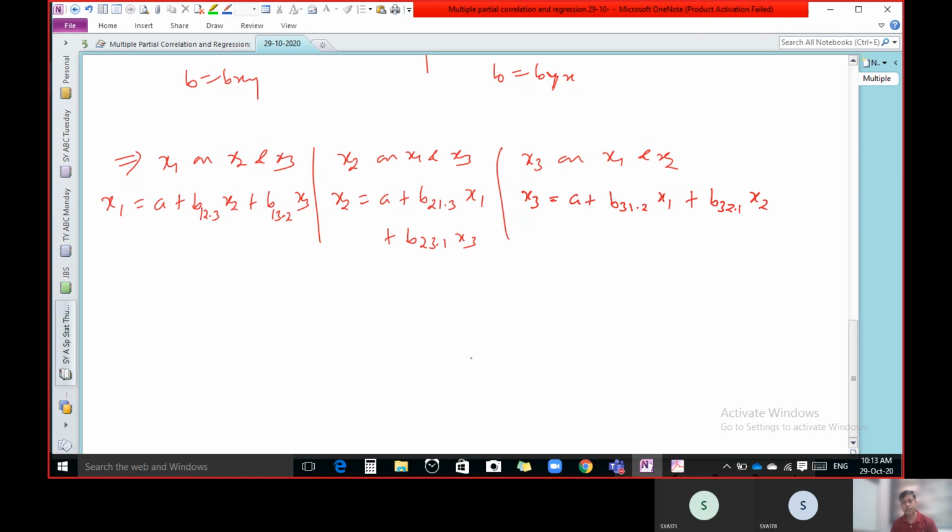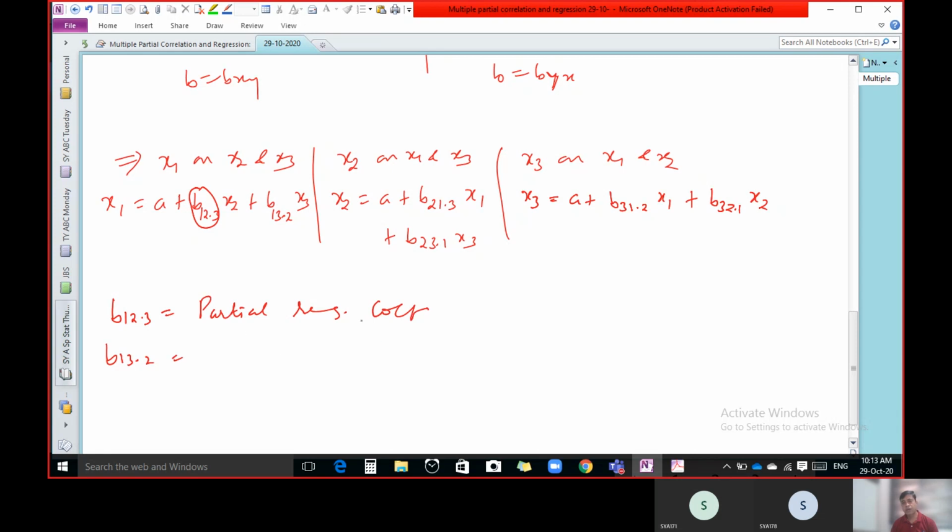Now the question is how to calculate b12.3. There is a formula to calculate b12.3, and there is a formula to calculate b13.2. They are known as what? Partial regression coefficients. All are partial regression coefficients.